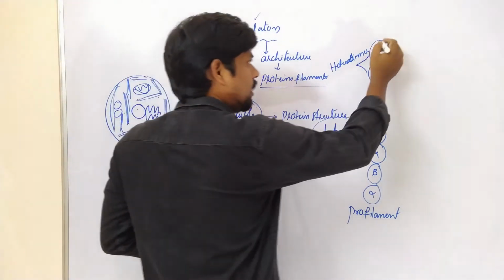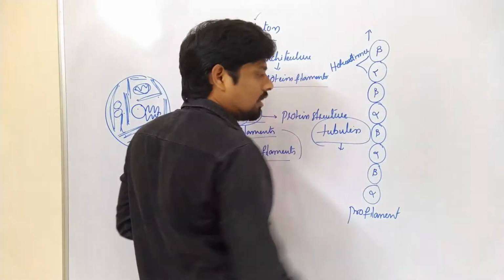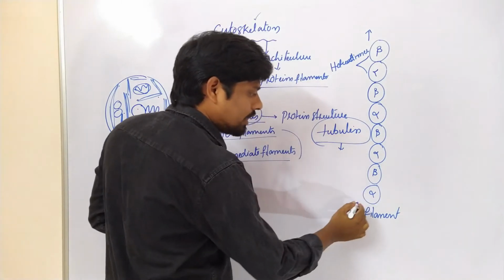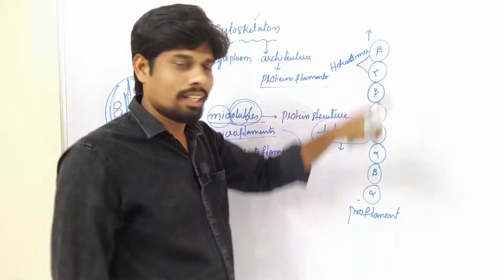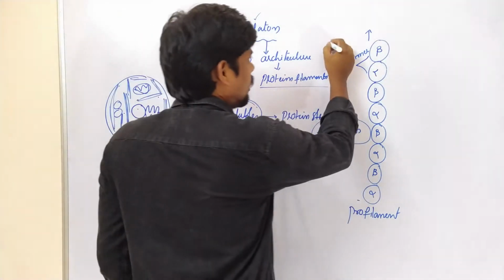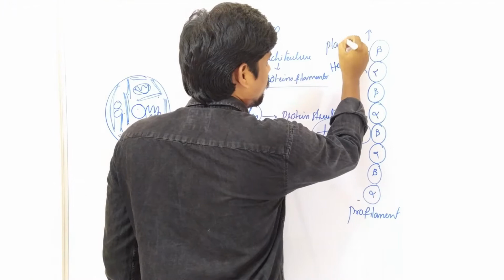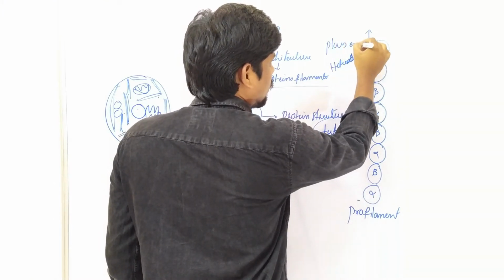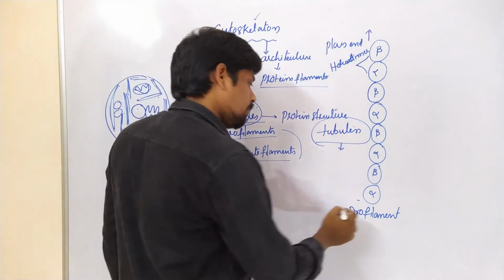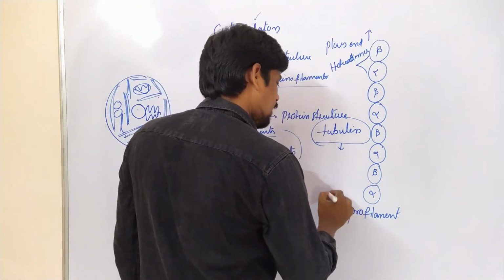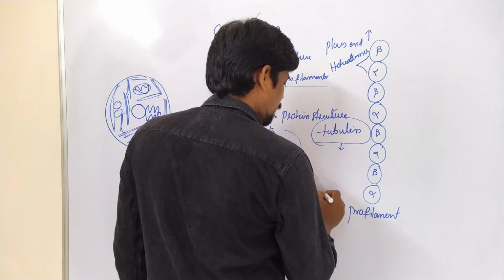Always the beta tubulin is present at one end and it ends with the alpha tubulin. The end that contains beta we call the plus end. The end that contains alpha we call the minus end.